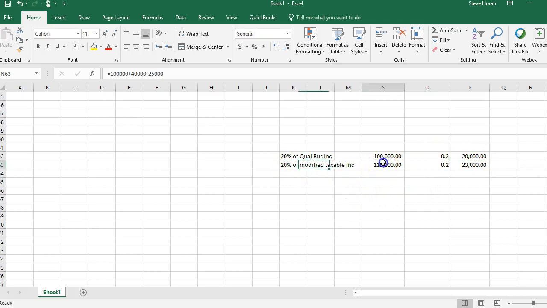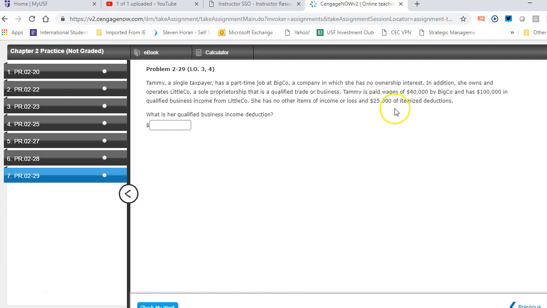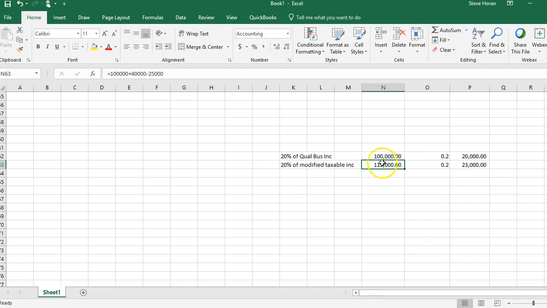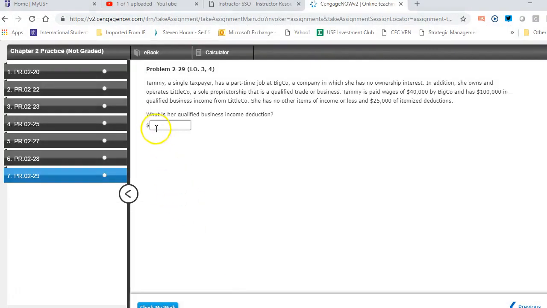Then her modified taxable income is made up of three things: her income from Little Co. of $100, her W-2 wage from Big Company of $40. We subtract her deductions, I mentioned, I think they were itemized deductions. Yeah, 25,000 itemized deductions. And so her modified taxable income is 115. That turns out to be 23. We take the lower number of the two. We all know what that is. We just type in 20,000 and we're good.